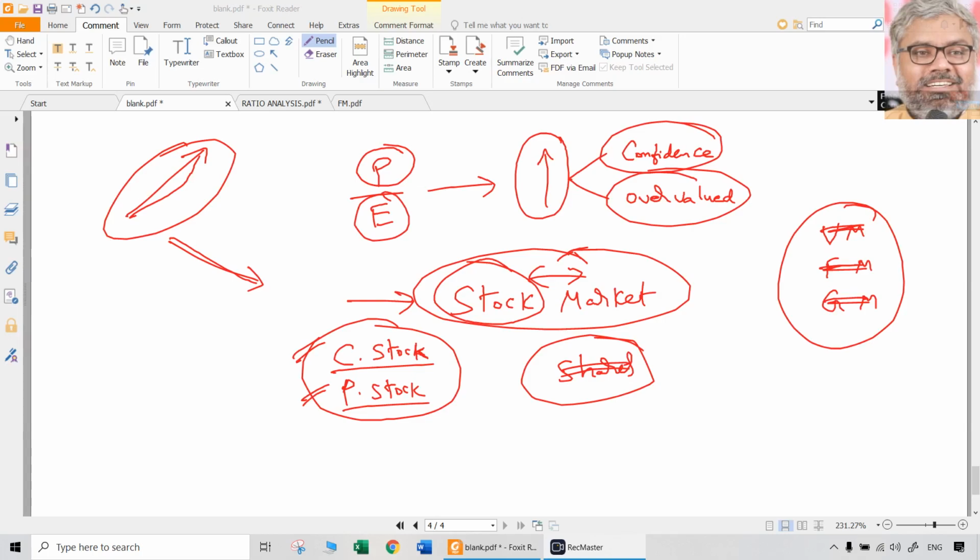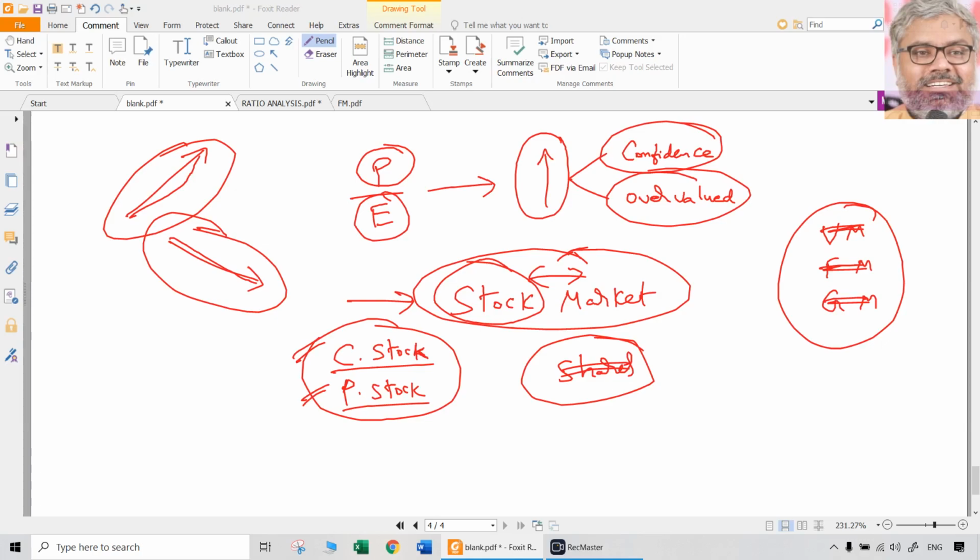Bears, I have not seen how they kill, but people say that while they kill, they put their prey under their legs and kill them. So they want things to go down. So bulls go up, bears go down. Simple. That is bulls and bears. So this is stock market language. A lot of others like stags are also there, but we don't need to know all of that, and that is not our syllabus, not required also.